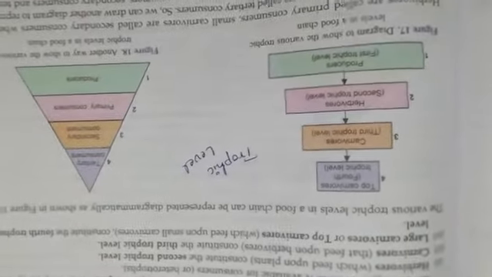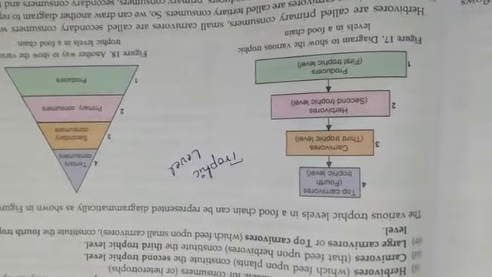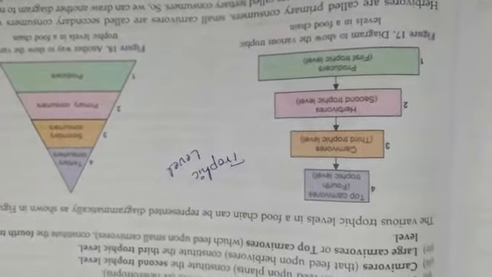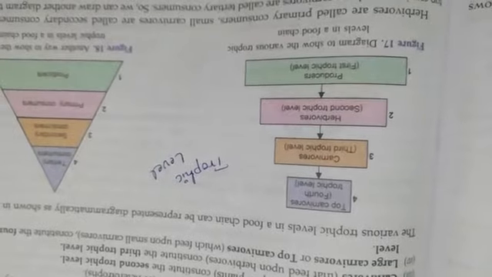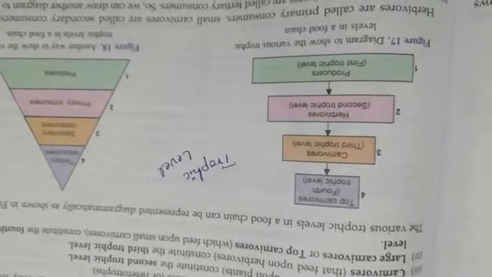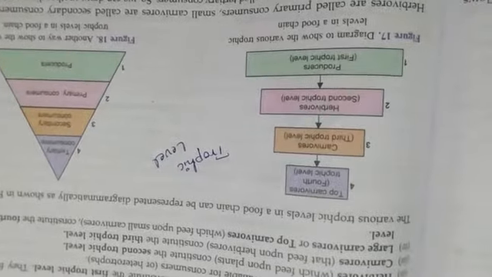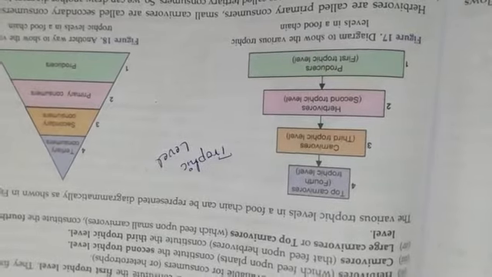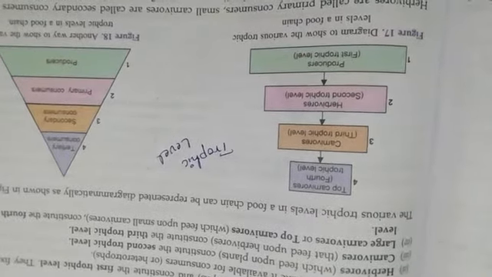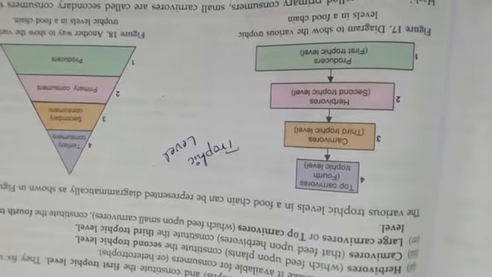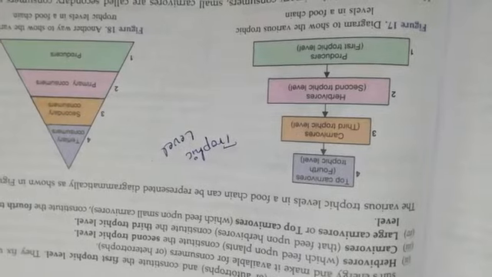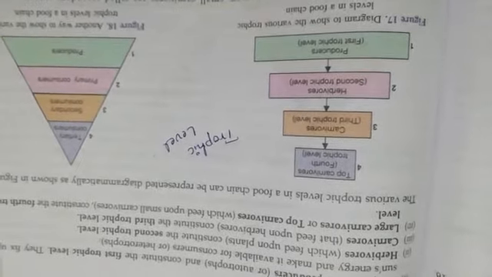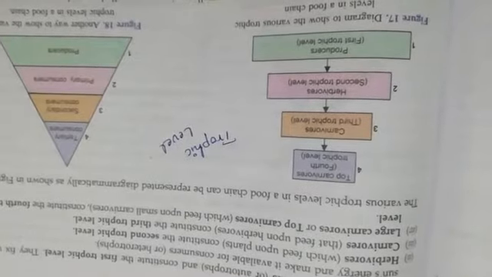Hi students, so we are in the last concept of this lesson, that is the trophic level. In yesterday's class we have seen the meaning of the food chain and the meaning of food web. Food chain represents the flow of food in a group of organisms or living beings.